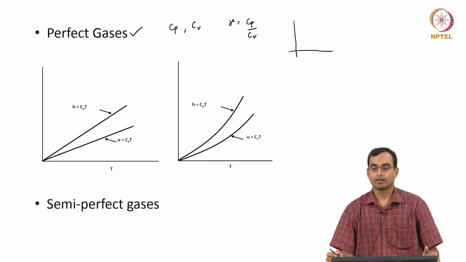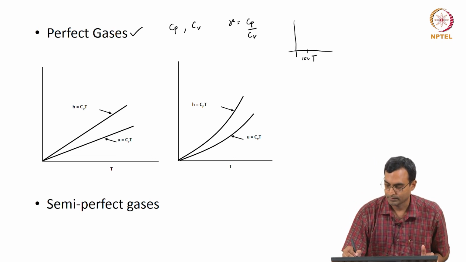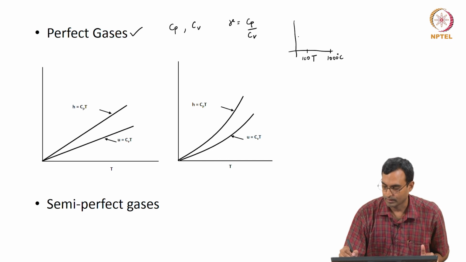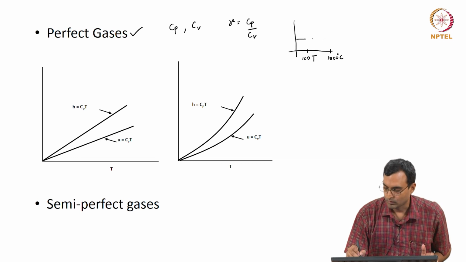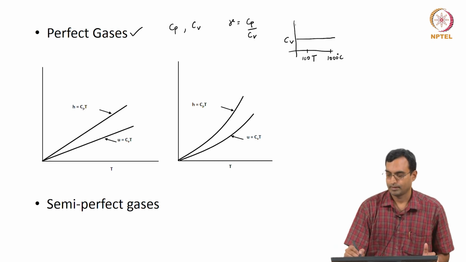If I were to plot either Cp or Cv versus temperature, for example from 100 degrees centigrade to 1000 degrees centigrade, Cv would be constant, so it is a straight line parallel to the T axis.